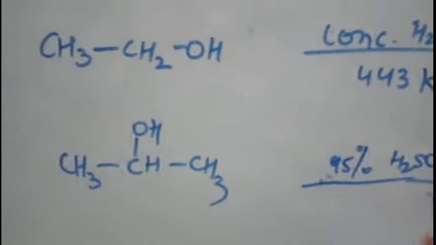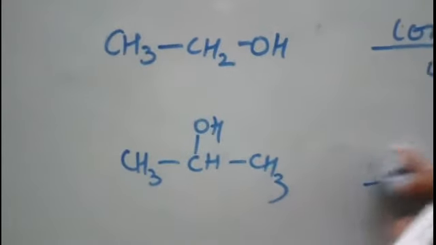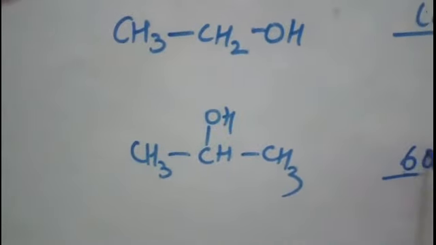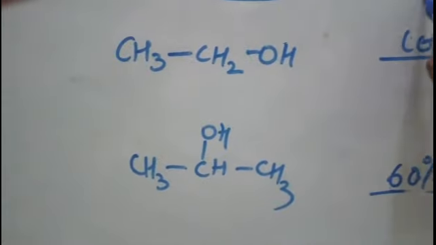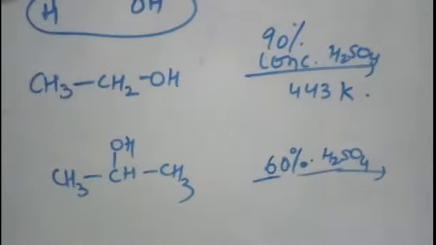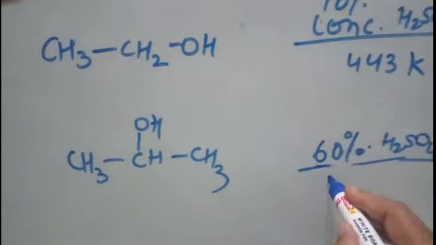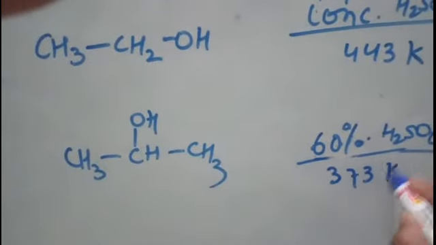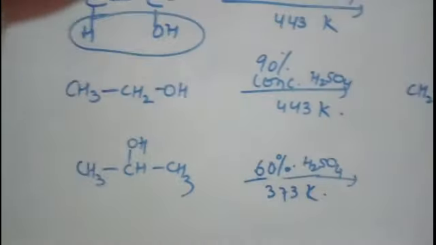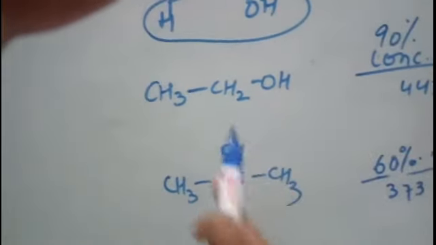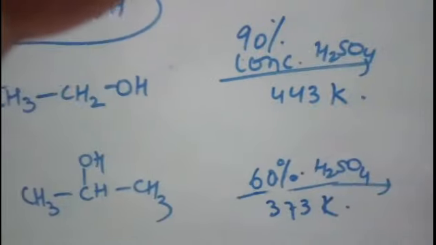That is not 95%, it is 60% only. In the primary we require 90%, here only 60% of sulfuric acid, and the temperature required is 373 Kelvin. See, it is lower than that of the primary alcohol. Then again the same will happen, the water will be eliminated.